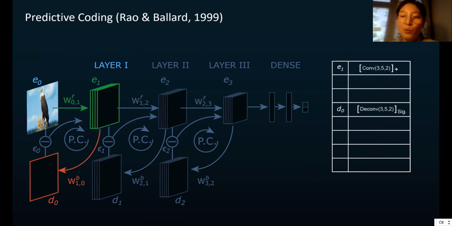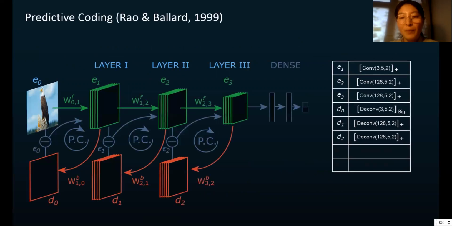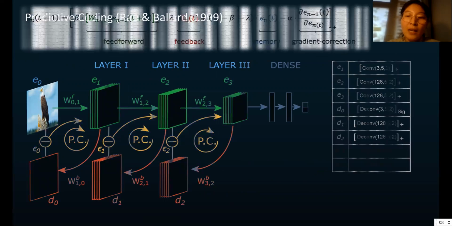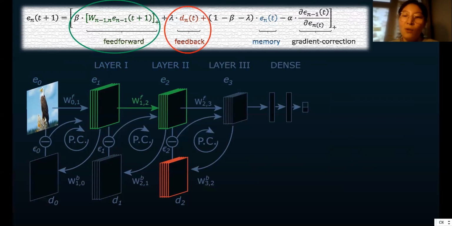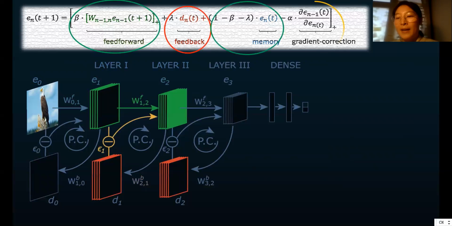Here we stacked 3 such autoencoders. After initialization, we use a predictive coding strategy to update the network over time steps. For example, its update is based on the top equation. In each time step, it will accept feed-forward input, feedback predictions, its own memory from the last time step, and the reconstruction error caused by its inaccurate prediction of the lower level. So we minimize a reconstruction loss here.